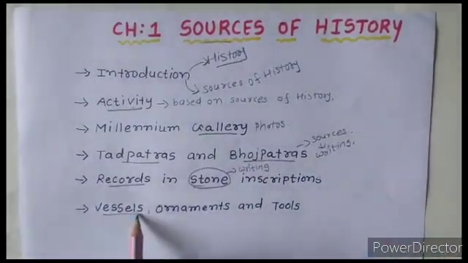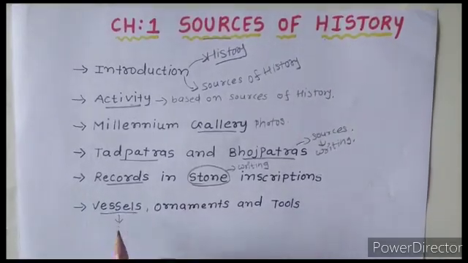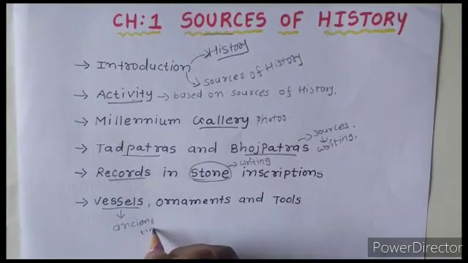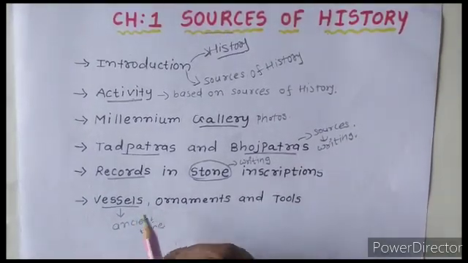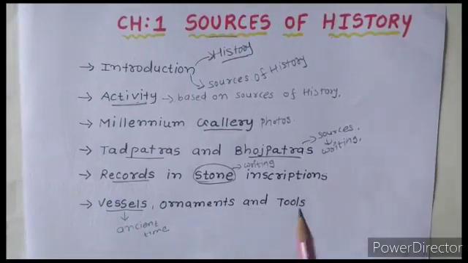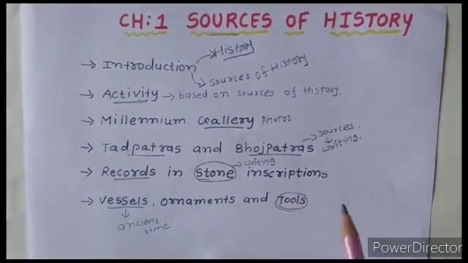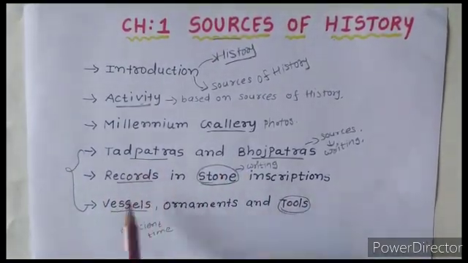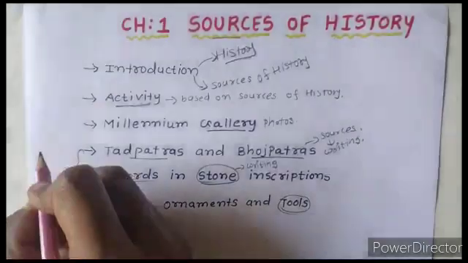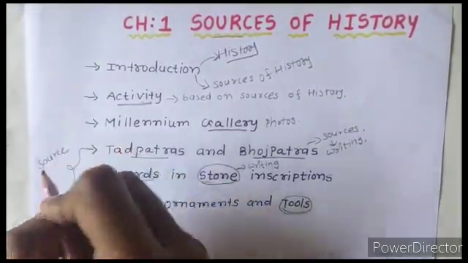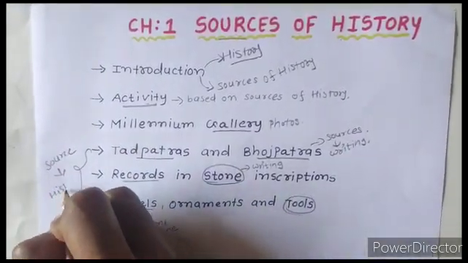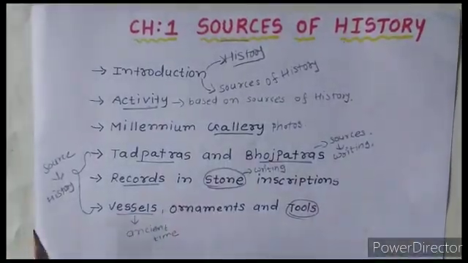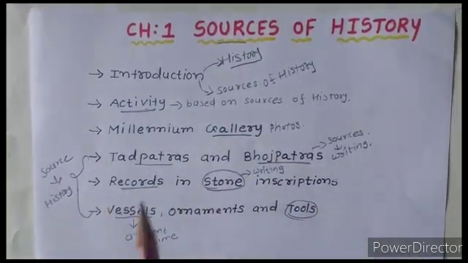Then we will discuss the different kinds of vessels which were used in ancient times, which give us important information about history. Then we will discuss the different kinds of ornaments and tools. So all these last things, that is Tadpatra, Bhojpatra, record in stone inscription, vessels, ornaments and tools, are ultimately sources which give us information about history. We will discuss all these points in this chapter. So let's start with the introduction part.